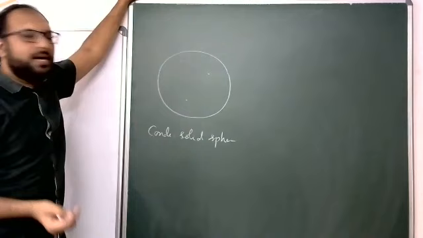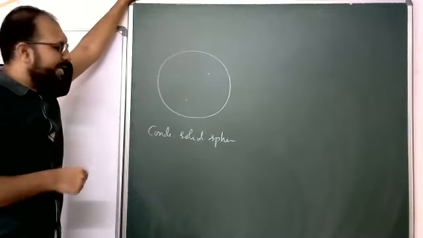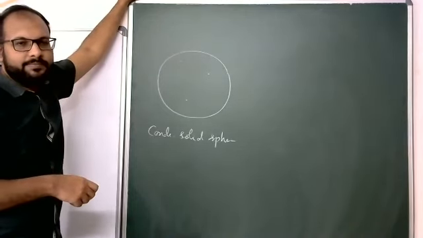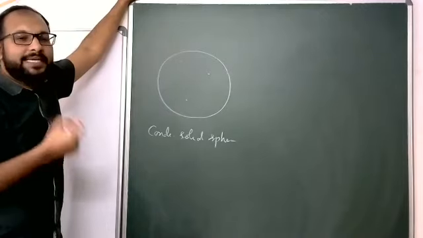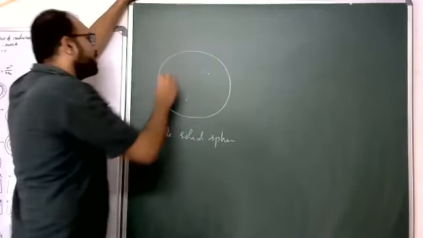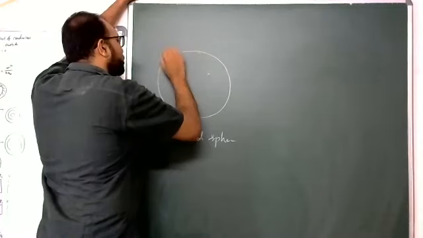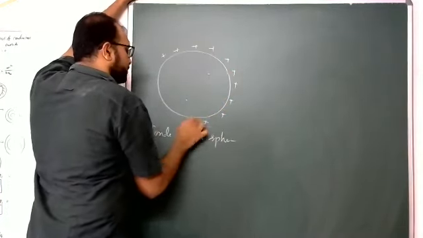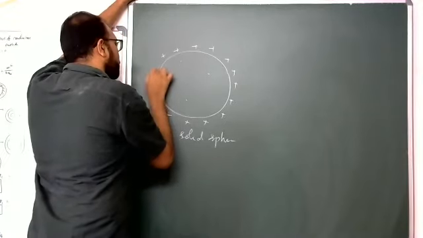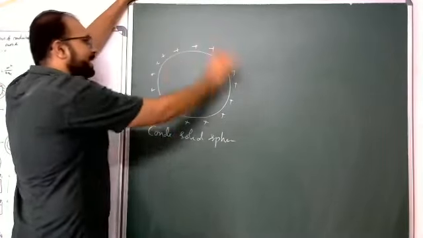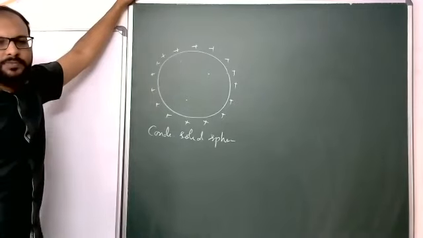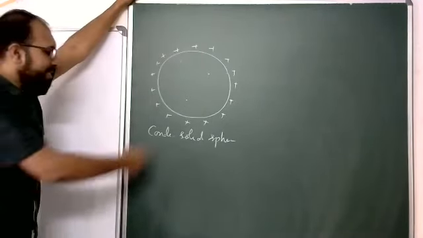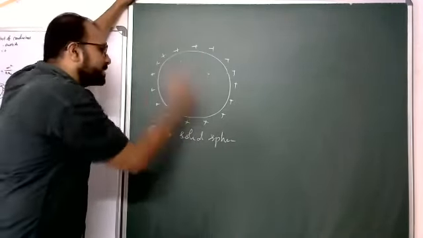Whatever the place you give charge to our conducting solid sphere, due to electrostatic repulsion, that charge will go only outside. Charge only resides outside. This is the conducting solid sphere case.